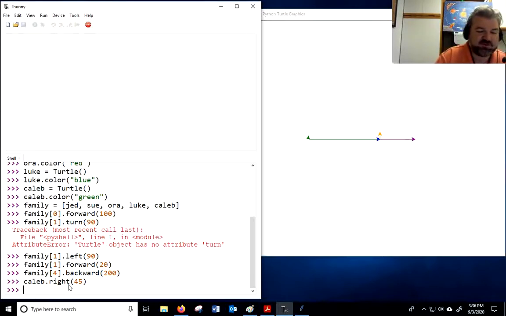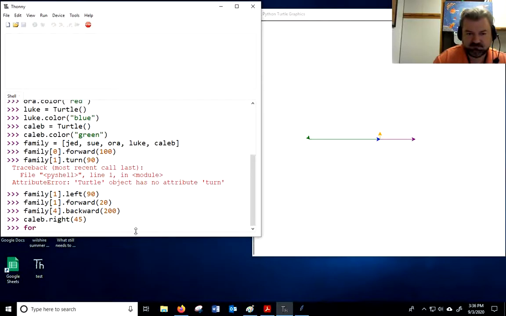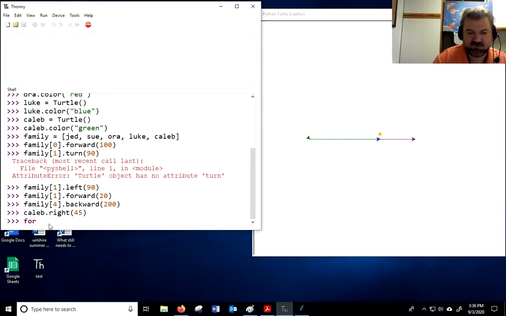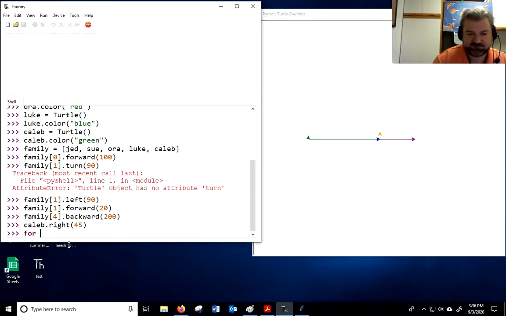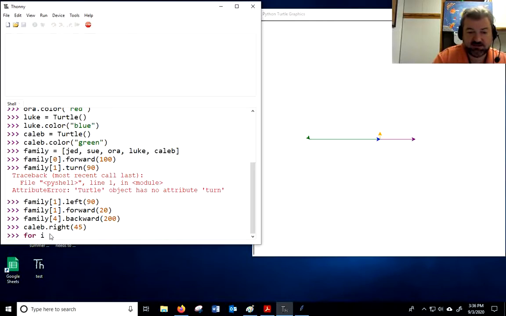But there is something pretty cool that I can do here. I can use a loop. I can say for... Y'all might get tired looking at the bottom of the screen. I want to bring this up a little bit. All right. So for i in range, and how many people did I have in my list again? I had 5, right? Now the indices will be 0, 1, 2, 3, 4. But that's 5 different indices. And when you say for i in range 5, i will be each number from 0 up to, but not including 5. So it works perfectly.